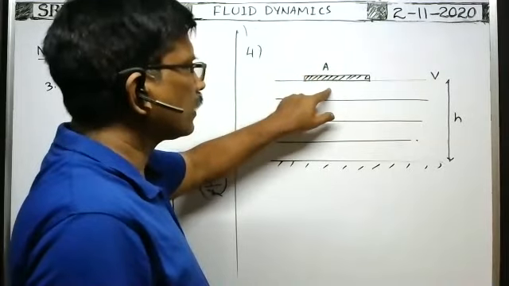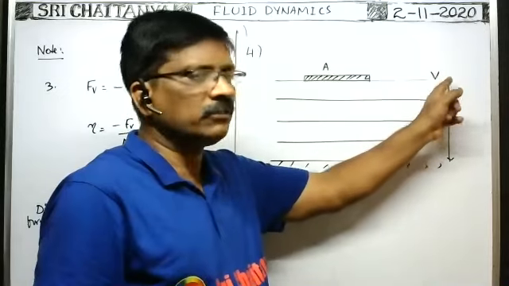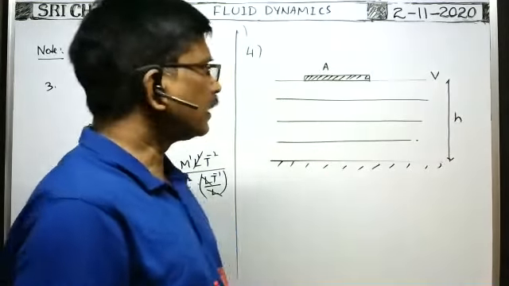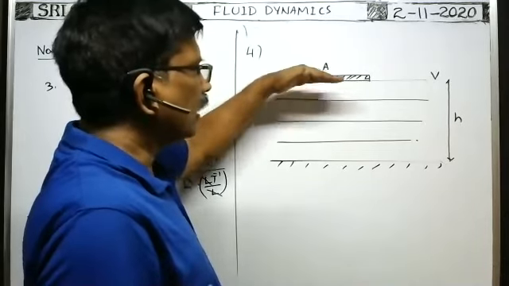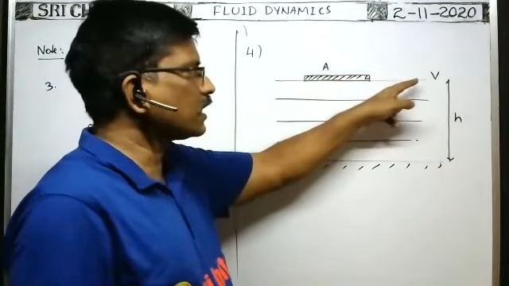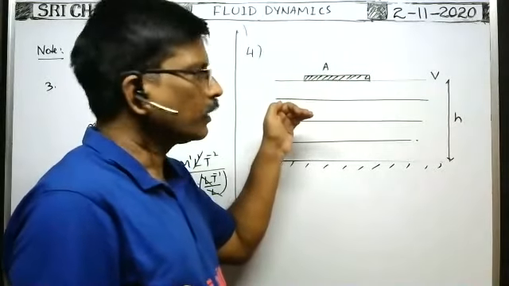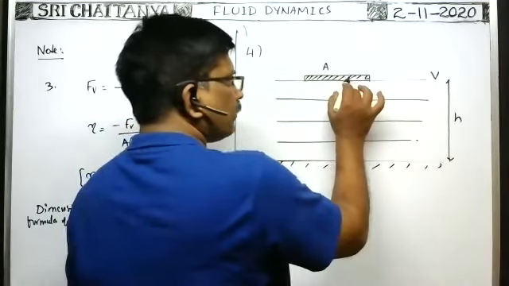Because of adhesive forces, this liquid layer pulls the plate along with the liquid in this direction with a velocity v. But at the same time, because of viscous force between this layer and the lower layer, the lower layer opposes the motion of this upper layer in the backward direction. Due to that, the velocity of the upper layer decreases, and because of that, the velocity of the plate decreases.